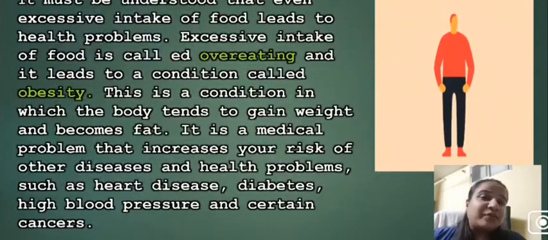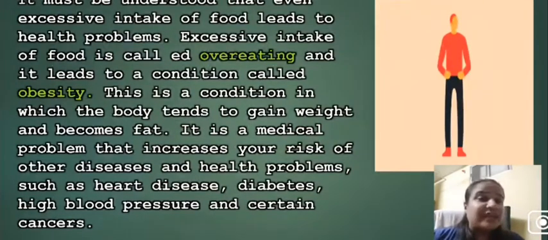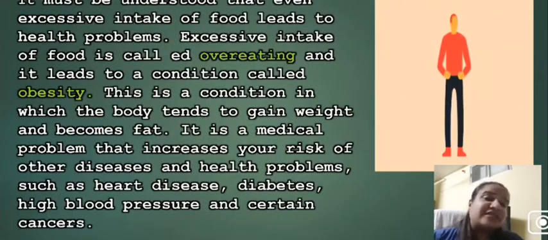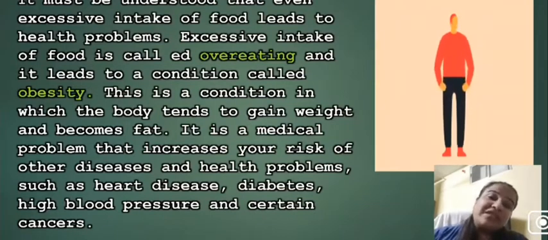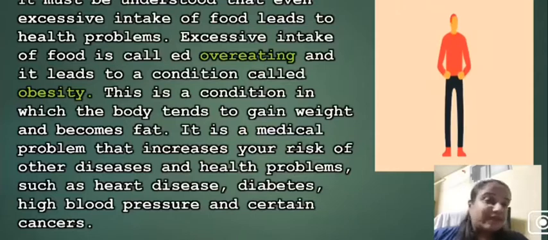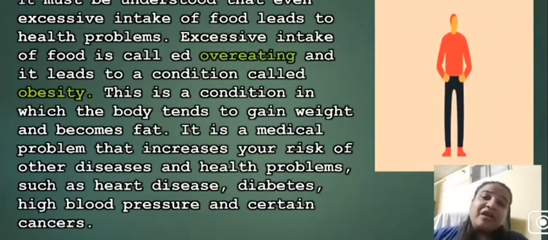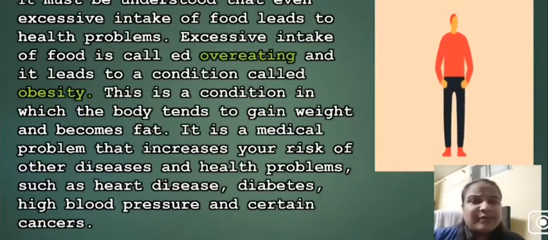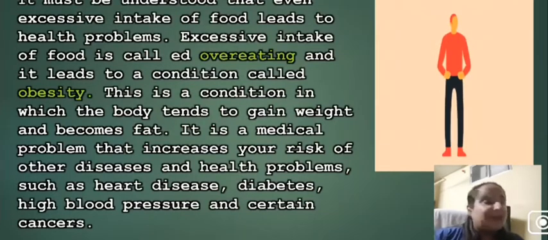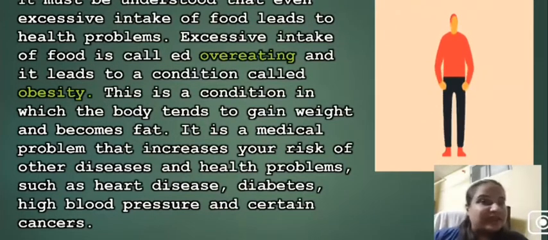Now what happens in obesity? In this condition, the body tends to gain a lot of weight and the person becomes fat. Now it is a medical problem that increases the risk of other diseases also. If somebody is having obesity, he or she is going to have other health problems too, such as diabetes a lot of times, which is very common in a lot of people. It leads to heart diseases, high blood pressure, and certain cancers also. So a person should not be undernourished and also not overnourished. One should always have a balanced diet.